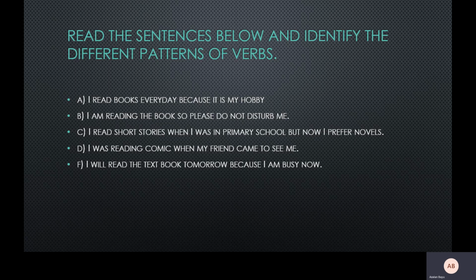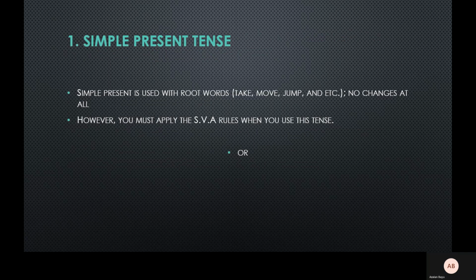Whether you change the form of the verb, or you have to add a be verb, am or was, to show that it is a certain type of tense. Maybe this is continuous tense, or maybe future tense. So basically, when we talk about tenses, you have to change the pattern or the form of the verb.